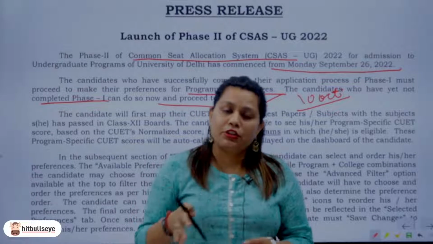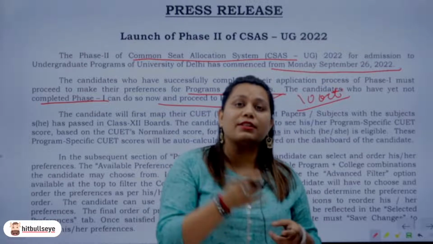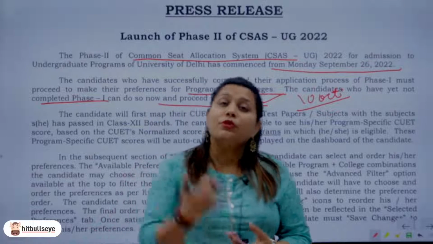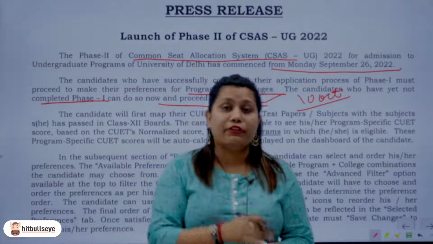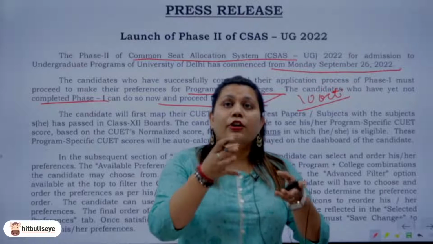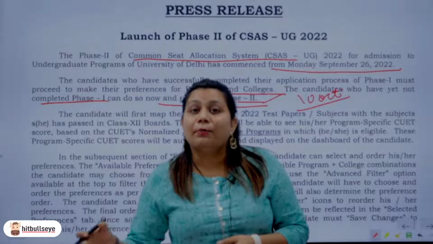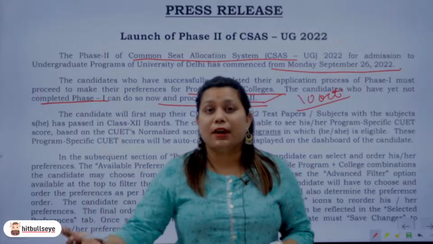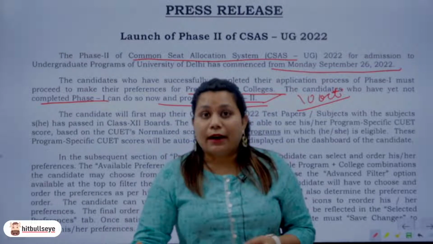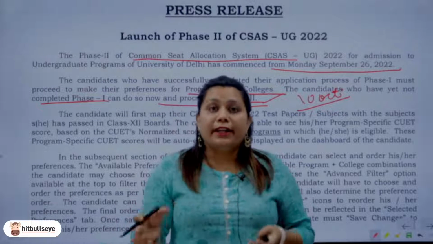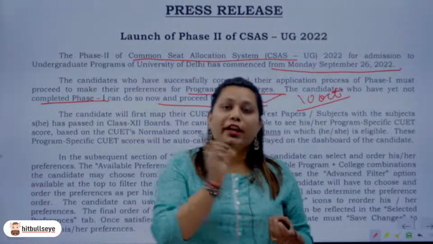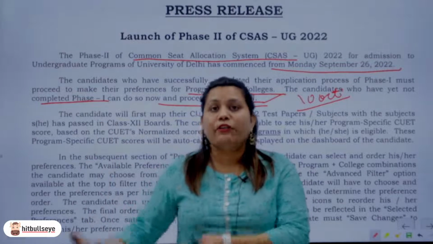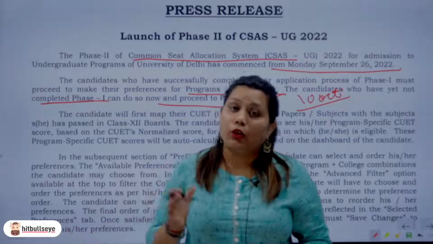Of course, you need to register yourself for phase 1 as soon as you can, because phase 2 is going to take a lot more time, because you're supposed to fill in your courses, your preferences, your colleges, the desired campuses that you want to get admissions into. If I talk about Delhi University campuses, it can majorly be divided into 3 parts. We have North Campus, we have South Campus, and we have Off Campus, right? So accordingly, whatever course and whatever subject combination you're choosing, whichever would fit for whatever college, you need to fill in your preferences according to that.